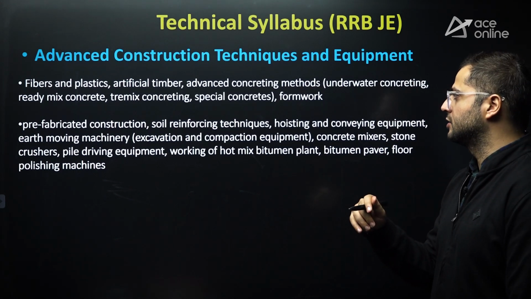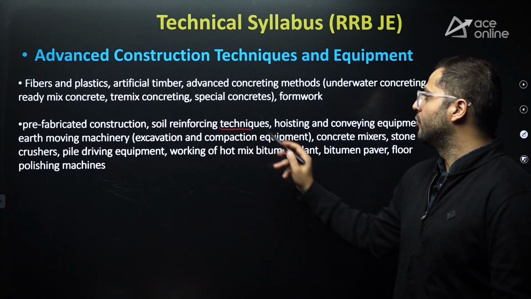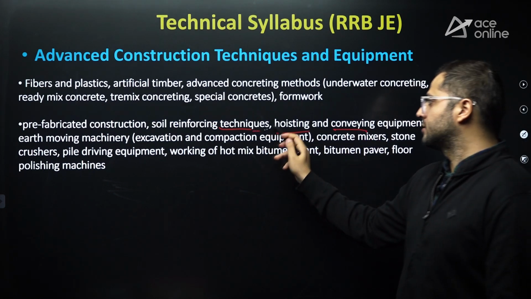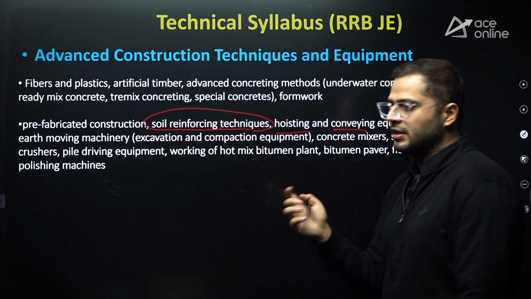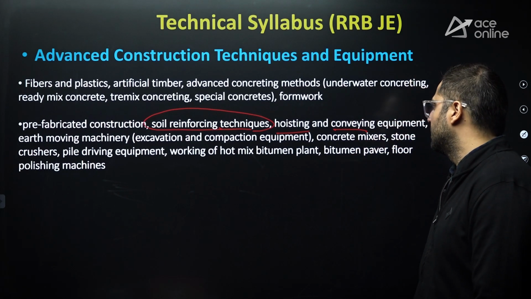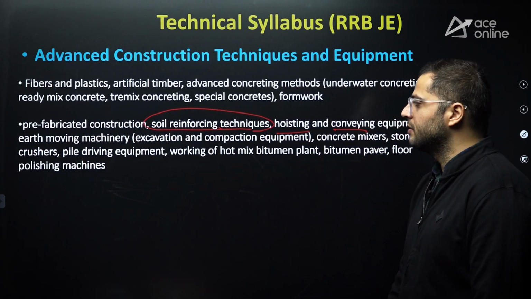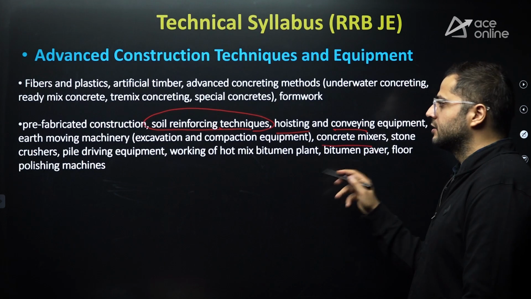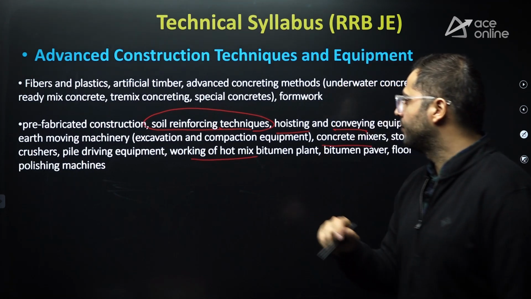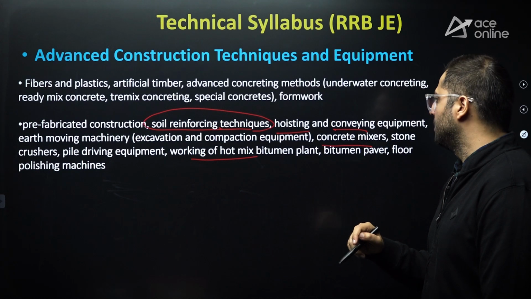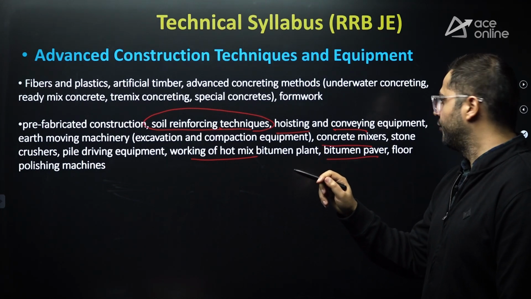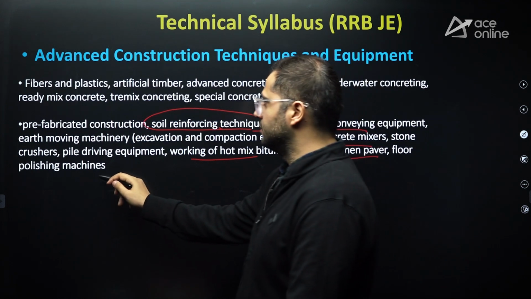Prefabrication construction, soil reinforcing techniques. Soil reinforcing techniques are also covered in the soil improvement topic in geotechnical engineering. After that, hoisting, conveying equipment, earth moving machinery, concrete mixers, stone crushers, pile driving equipment, working of hot mix bitumen plant, bitumen paver, and floor polishing machines.